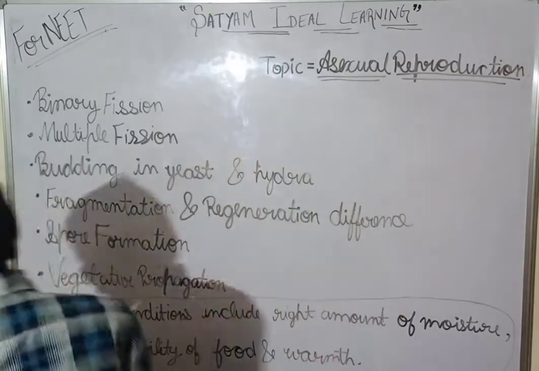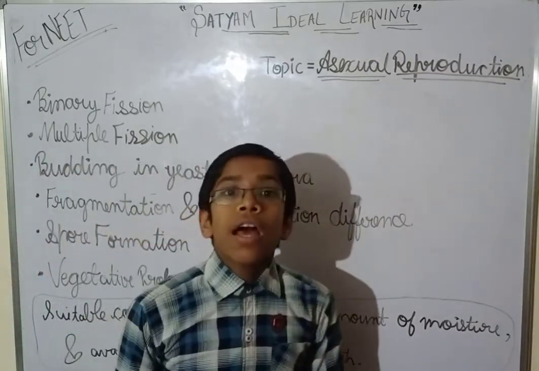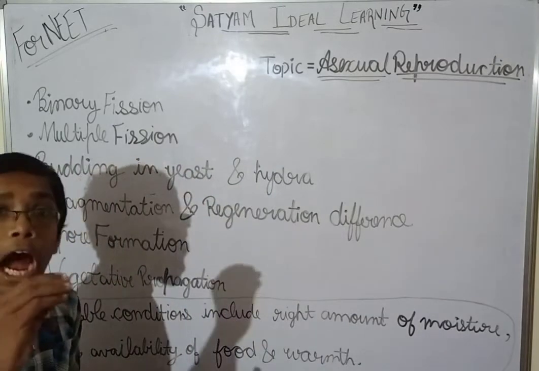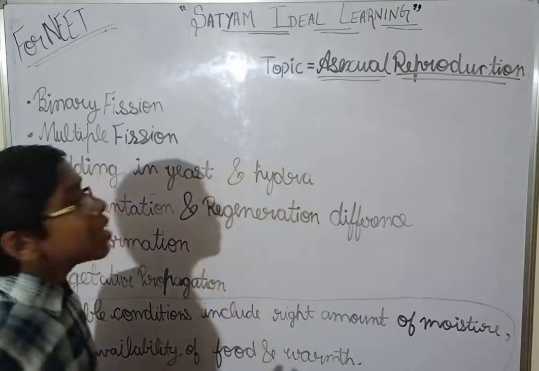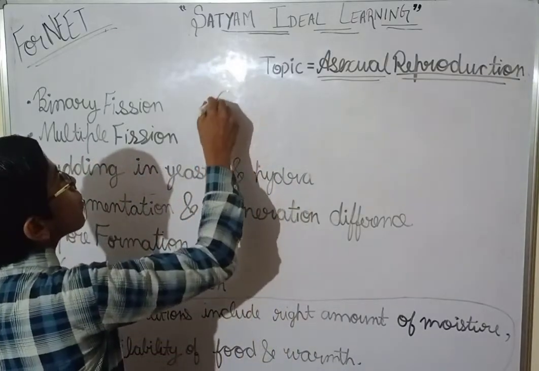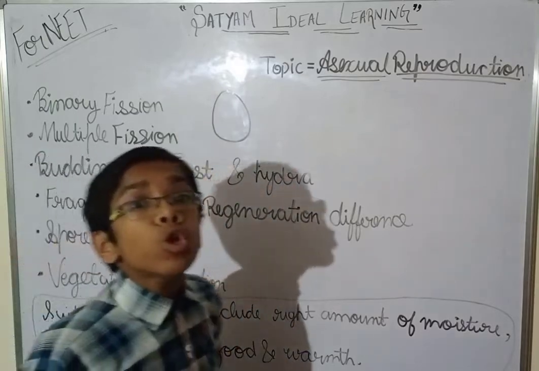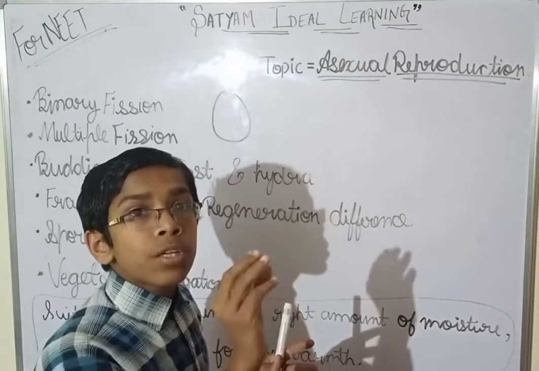Now see, what happens in budding? A new organism develops from an outgrowth of the parent's body. So if this is a parent body, a new organism will develop from the outgrowth. Outgrowth means out, outside, and growth, growing.